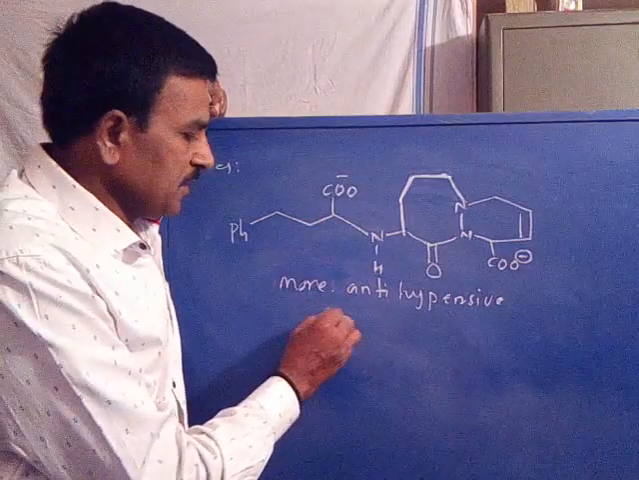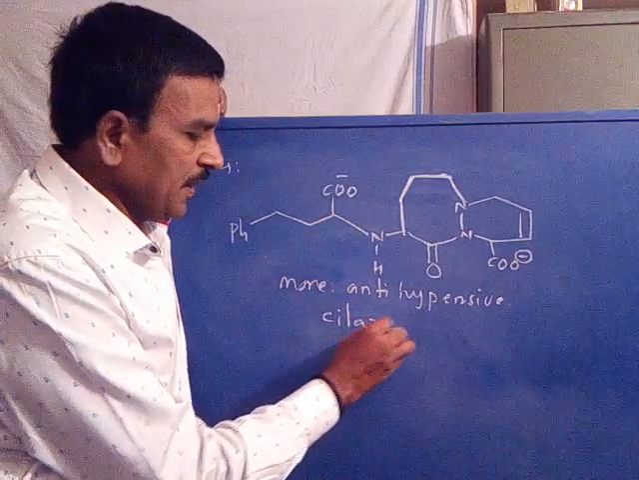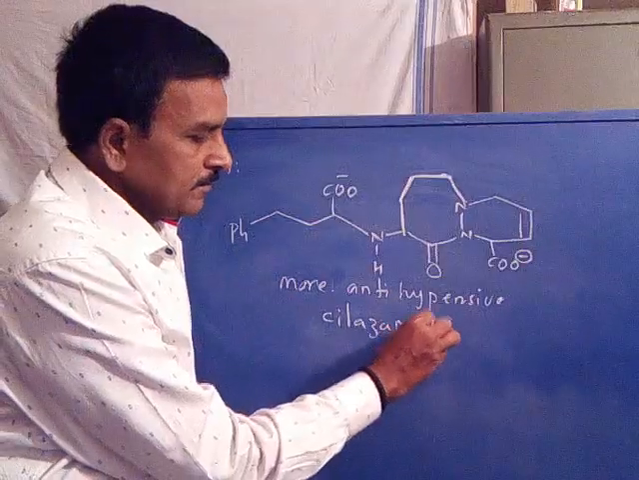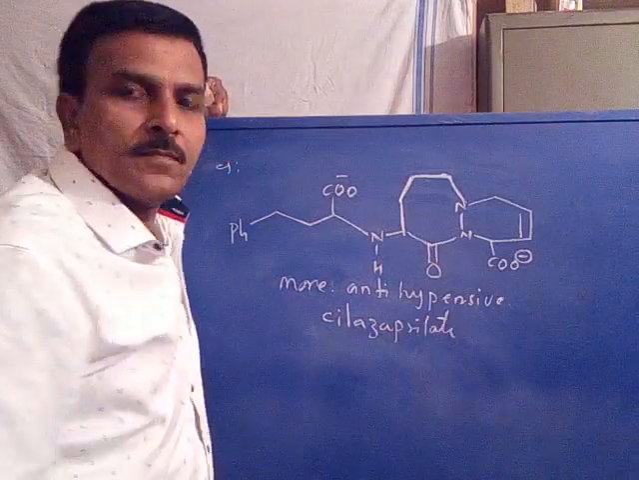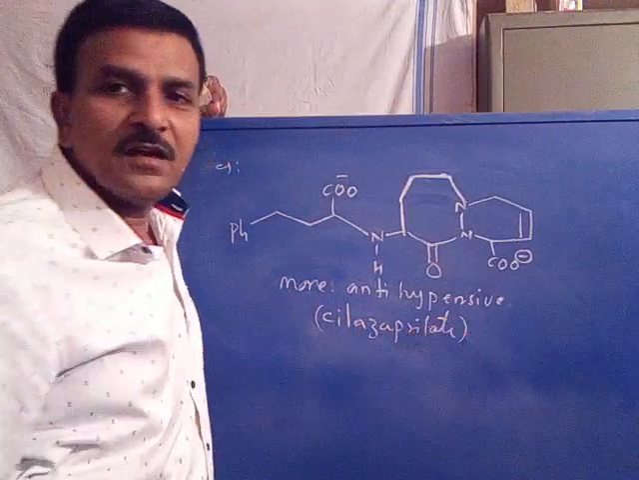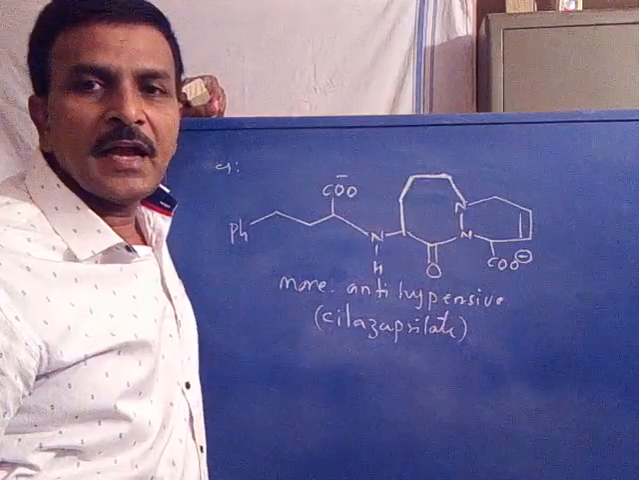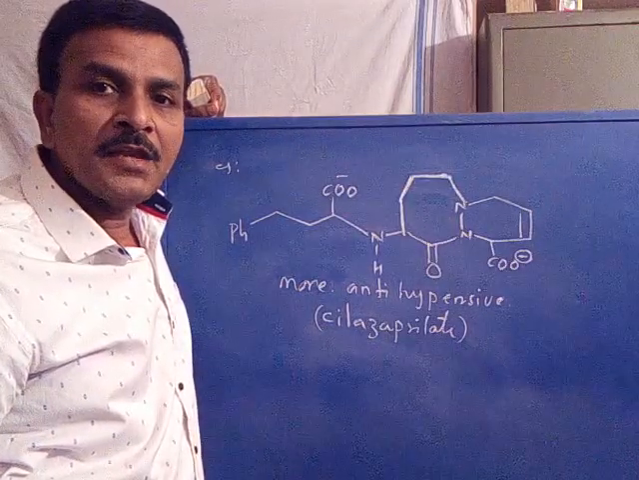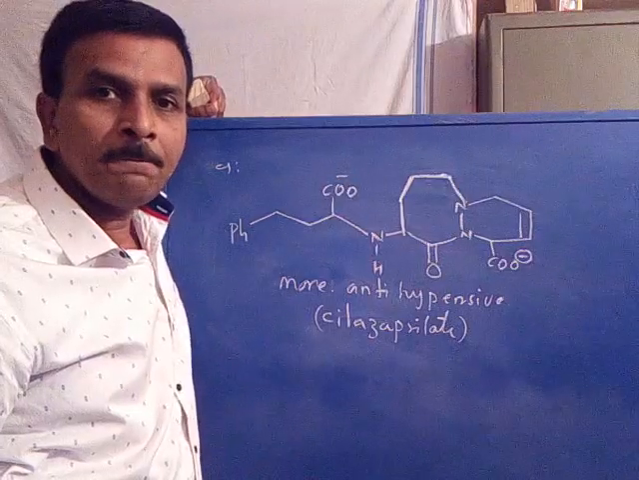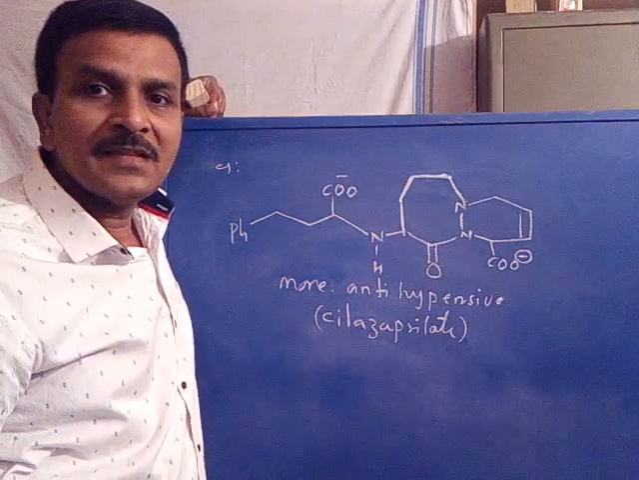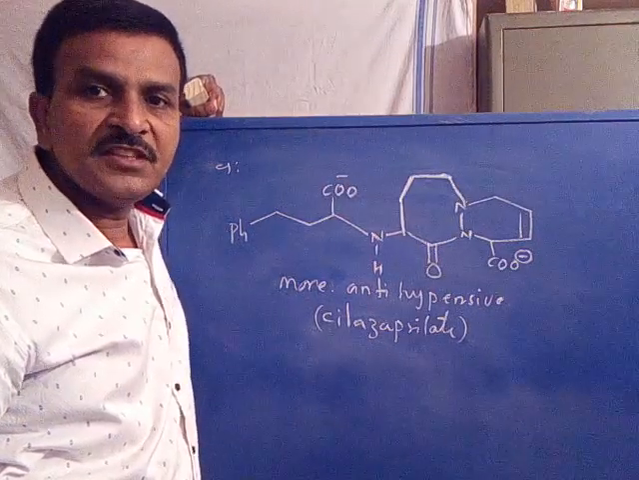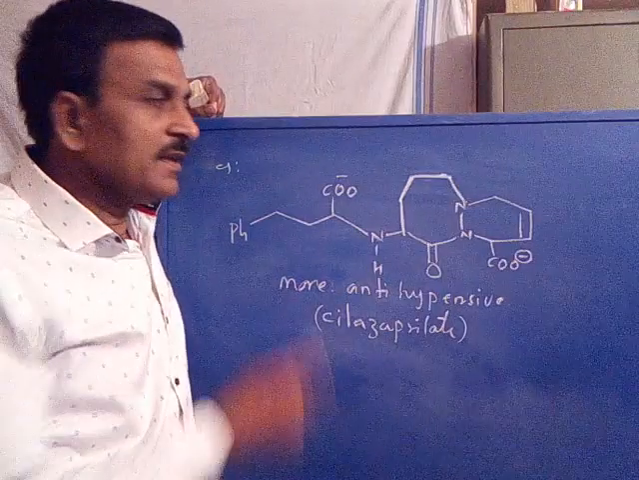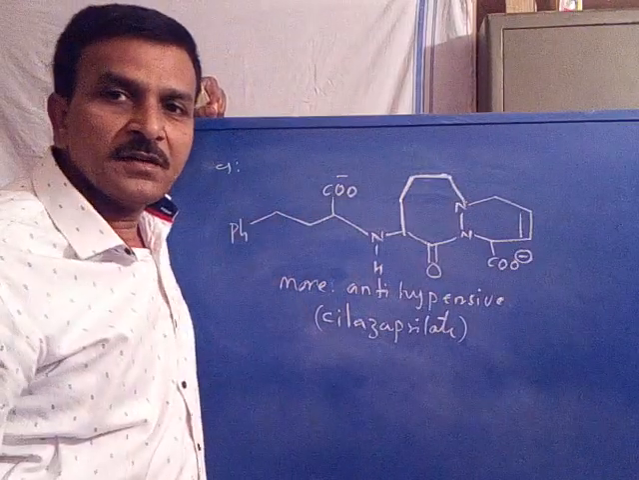Now it is cilazapril. This is the drug called cilazapril. It is an anti-hypertensive agent. It acts by binding angiotensin converting enzyme during the reduction of hypertension. Is it clear? Now what is the difference between first structure and second?